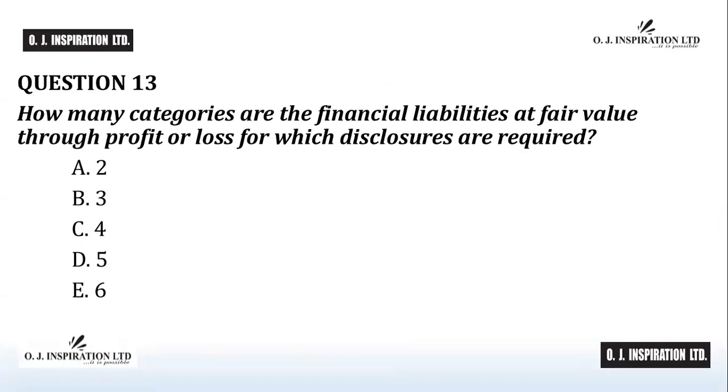Question number 13. How many categories are the financial liabilities at fair value through profit or loss for which disclosures are required? A. 2. B. 3. C. 4. D. 5. E. 6.